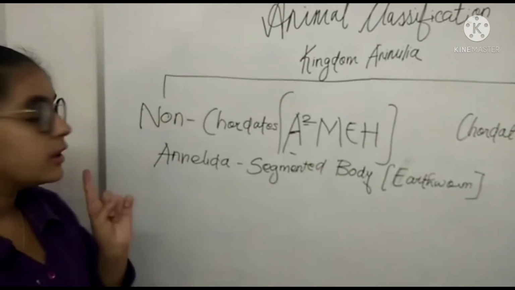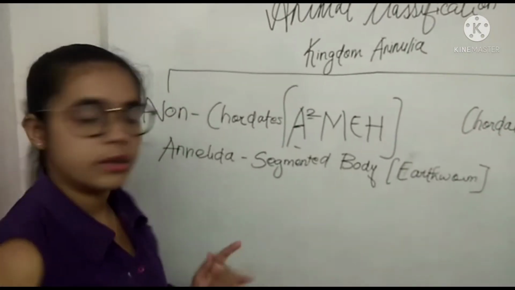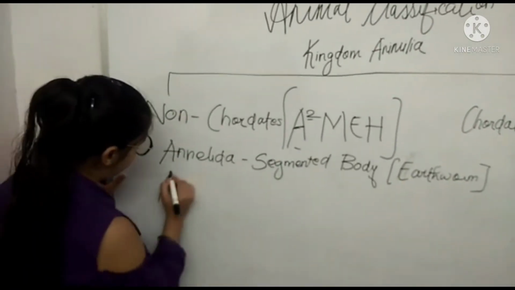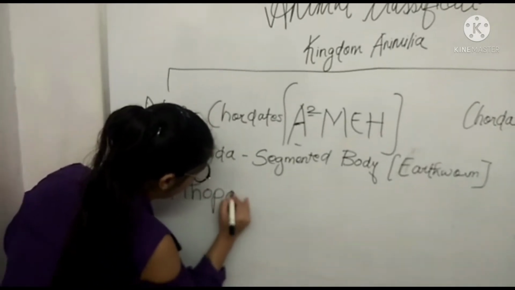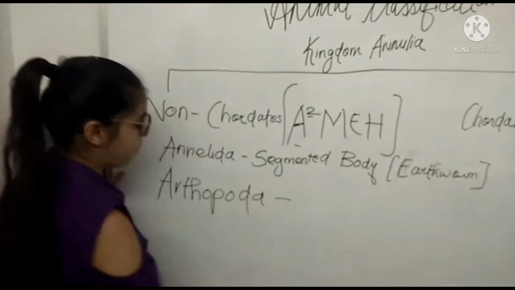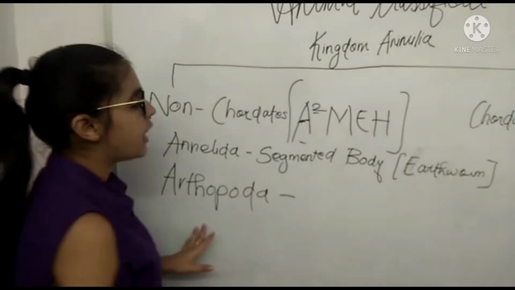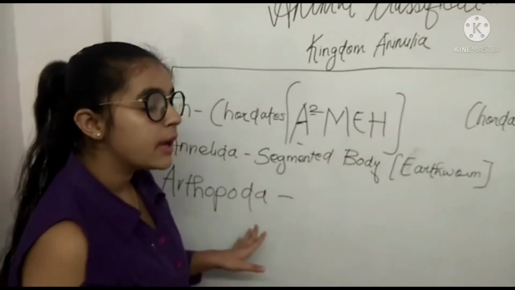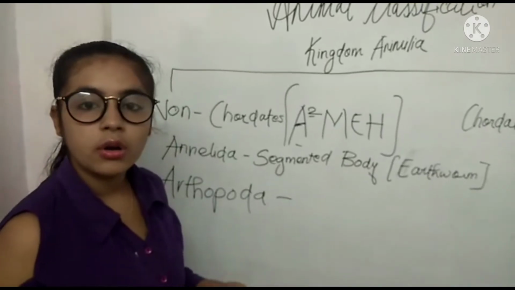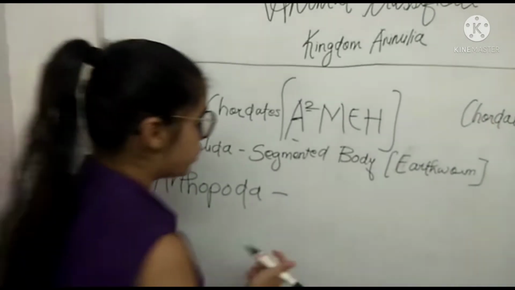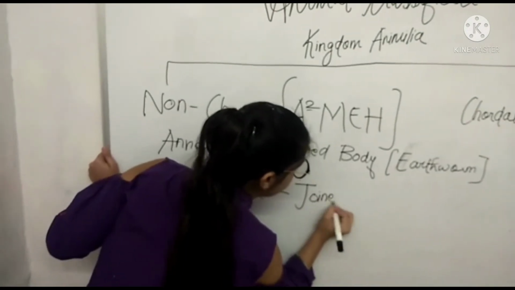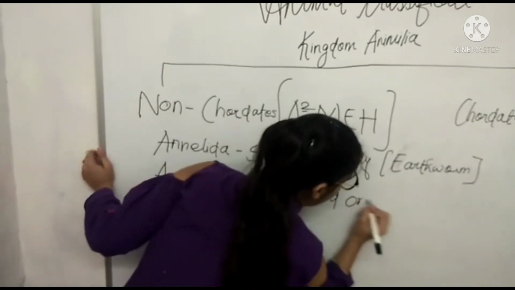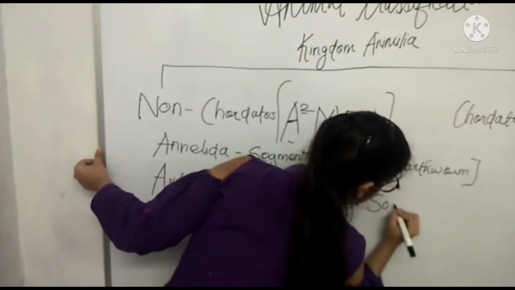There are double A, Arthropoda. You can define them as having joints or something attached to their body. Joint or something attached. You can write it.